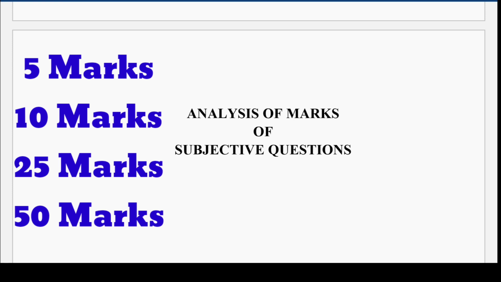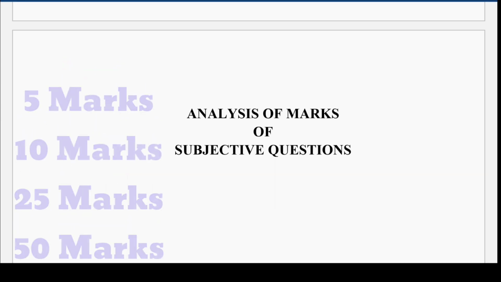If we go by the history, in the 2010 previous year question paper, a 5 mark question was there, and a 50 marks question was there. In 2013, a 25 marks question was there. So it can possibly be a 5 marks question, a 50 marks question, a 25 marks question, or it can also possibly be a 10 marks question. So 5, 10, 50, 25, these are the 4 different divisions of marks that each subjective question can carry. So all the things I have covered.